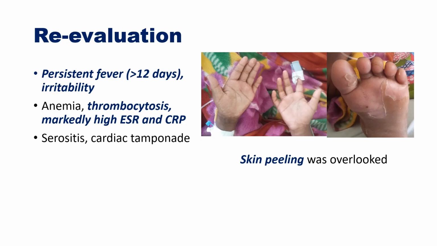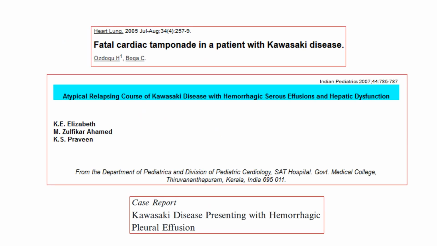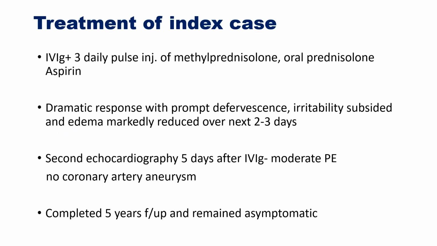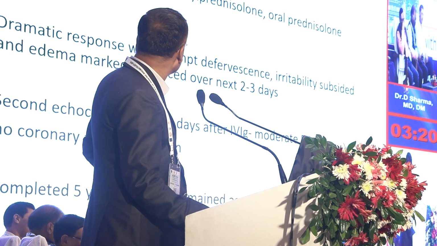So this was nothing but Kawasaki disease with impending cardiac tamponade. There are several reports, and we have even reported this in our case series in a very good journal. We treated with pulse IVIG plus 3 pulses of methylprednisolone followed by oral prednisolone. There was a dramatic response, and the child is on 5 years of follow-up now and doing exceptionally well.